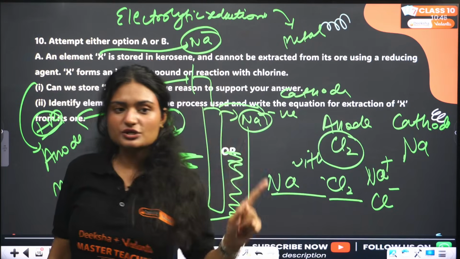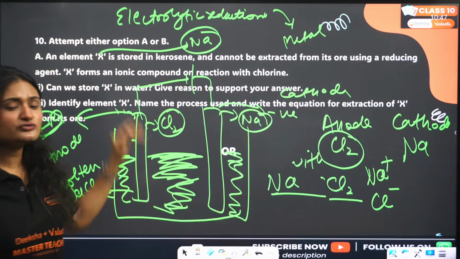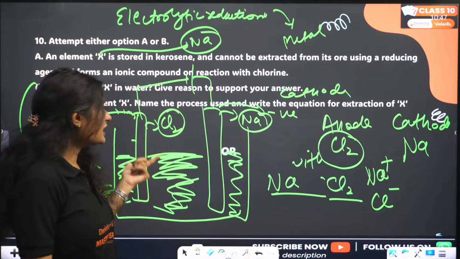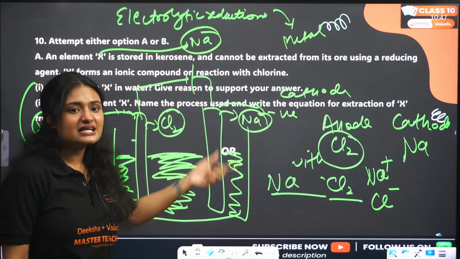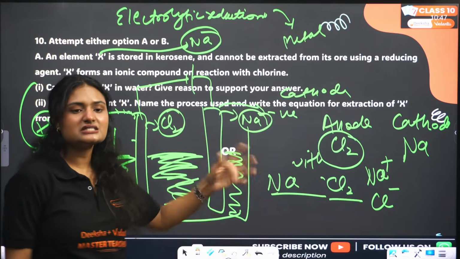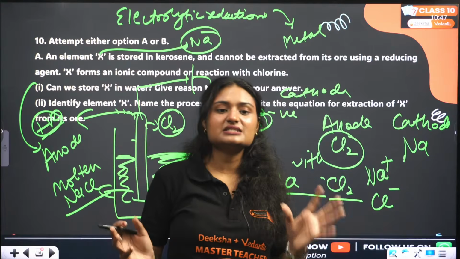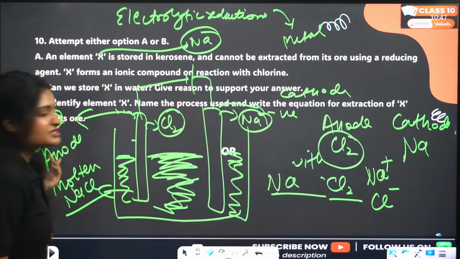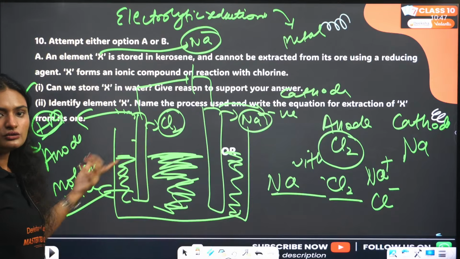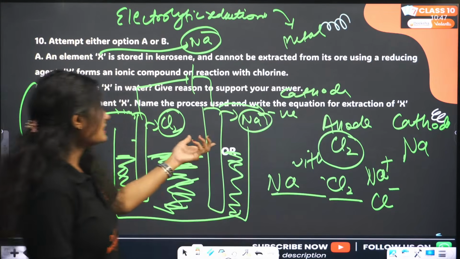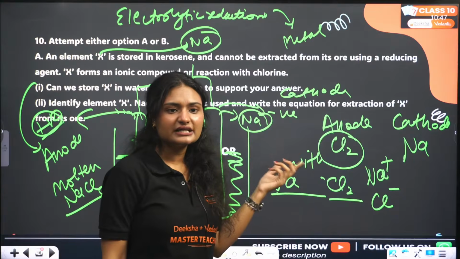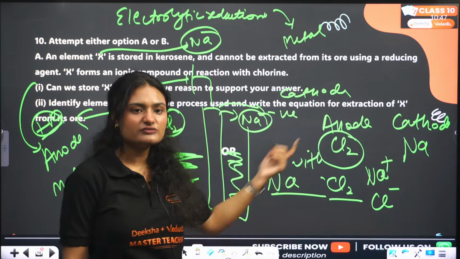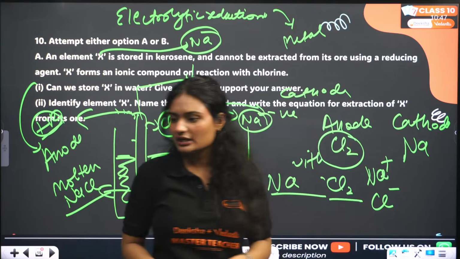No, not this question. I am explaining electrolytic reduction. So when you pass electricity through it, at the anode we get the chlorine gas, at the cathode we get the sodium, right? That's how you do the electrolytic reduction. When you pass electricity, it breaks down to Na positive, Cl negative. Anode is positive, that's why negative ions will go. That means chlorine will come here. Cathode is negative. That means positive ion will come to it, which means sodium will come to this one. Okay.